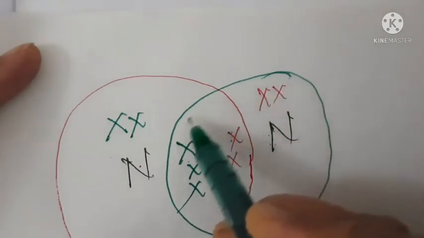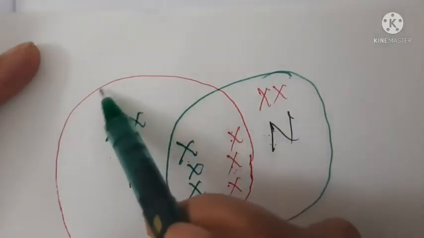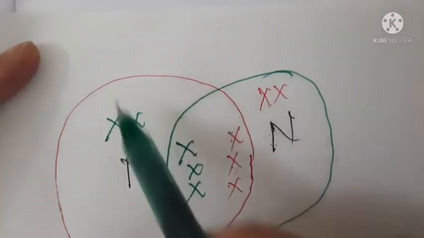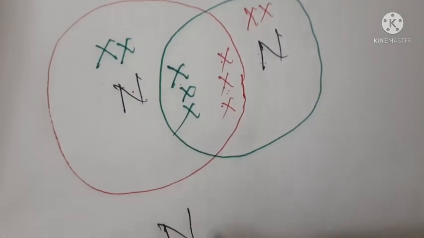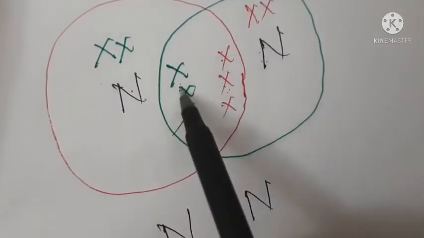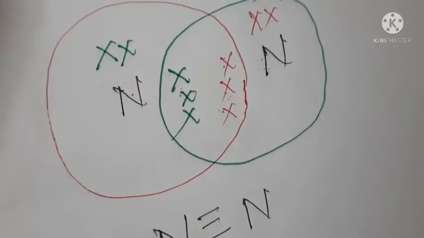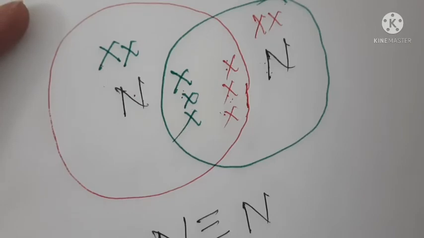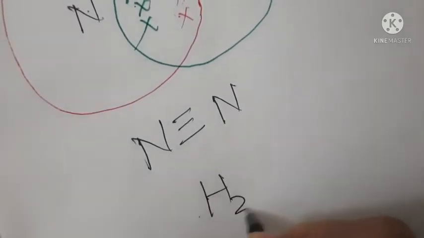Now if you take only the area of the second nitrogen, it will have 8 electrons. If you take the area of only the first nitrogen, it will also have 8 electrons. And here, how many electrons are shared by both nitrogens? 1, 2, 3, 1, 2, 3. So there will be a triple bond, and it is called a triple covalent bond. Is it clear? Now see how water is formed.